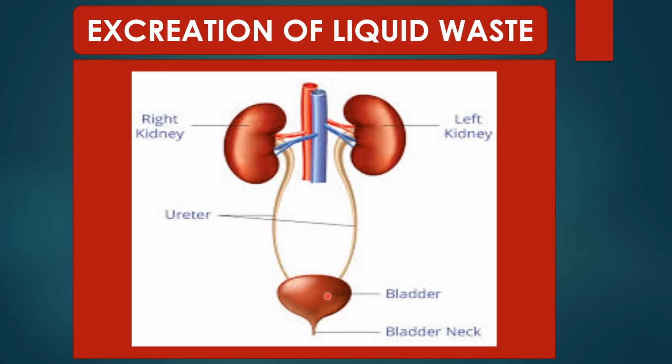ureters. Ureters are the small tube-like structures which are attached to the kidneys and to the bladder. Once the waste liquid reaches the urinary bladder, it gets stored here, and from here it moves out from the body in the form of urine.